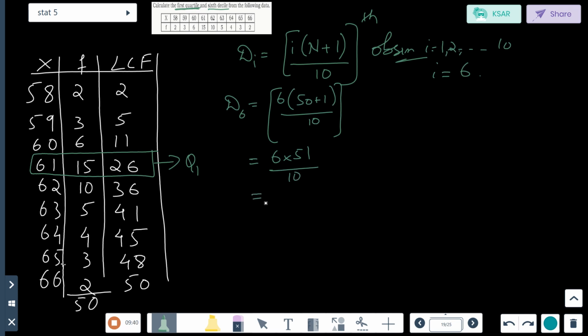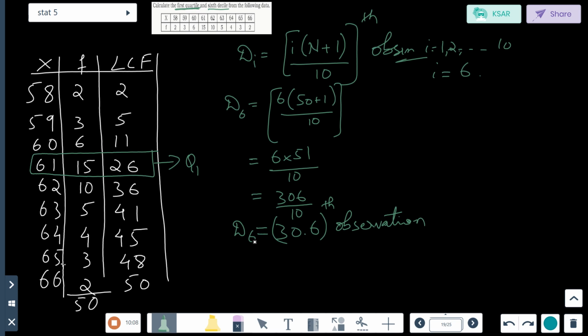What is 6 into 51? 6 ones are 6, 6 fives are 30, so 306 divided by 10. It is 30.6. So we have to find the 30.6th observation. Where is the 30.6th observation? 26 is nearer, but 36 is greater and nearer.